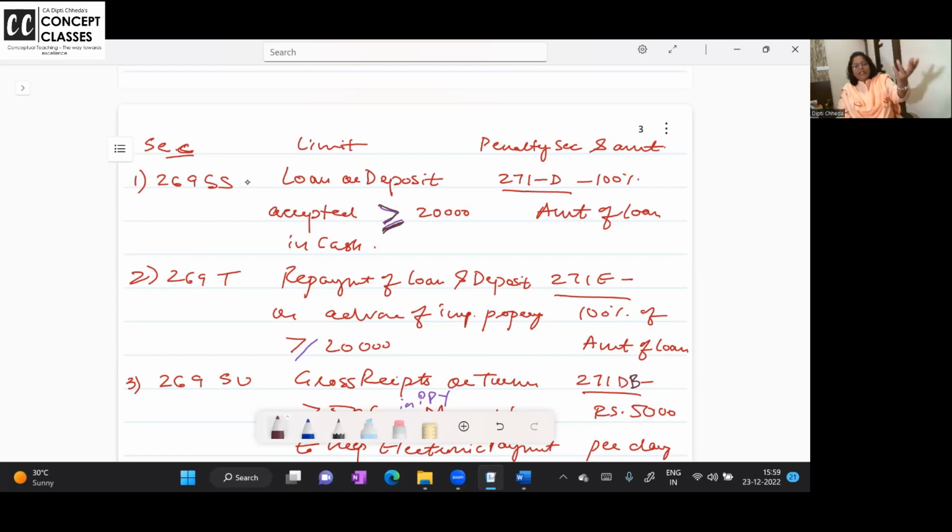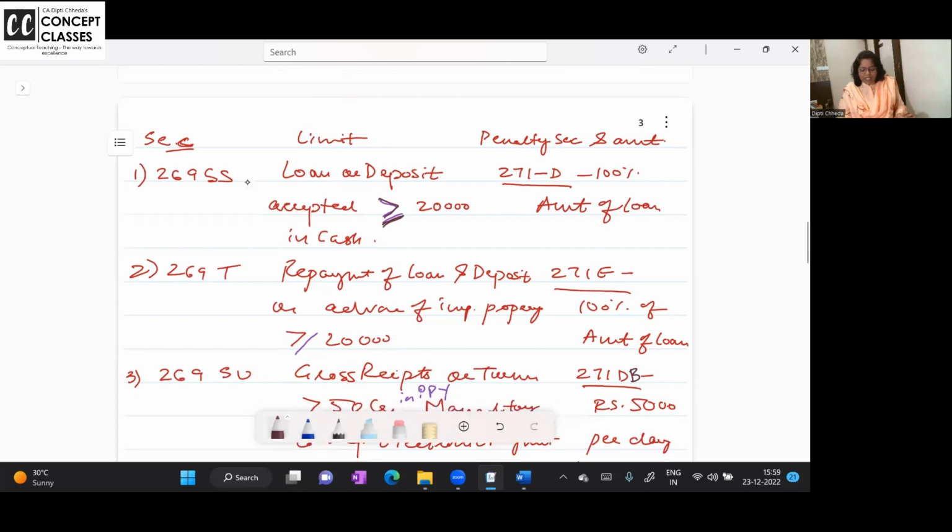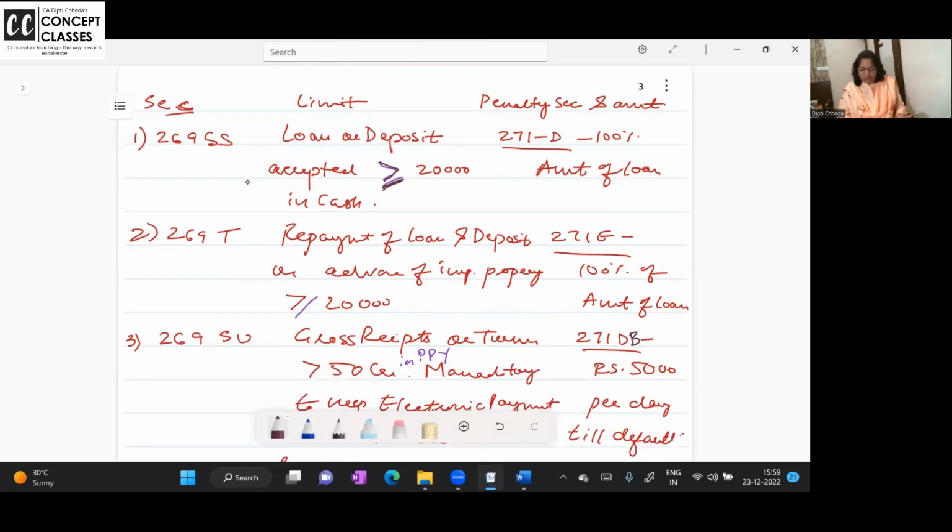So if I have taken a hand loan from someone, an unsecured loan, say from Sarita, cash account debit to Sarita 30,000, this 30,000 is treated as my income, and equal to this a penalty will be levied. 100% penalty will be levied. So these kinds of transactions are not allowed. If you do, then a penalty equal to this amount will be levied.